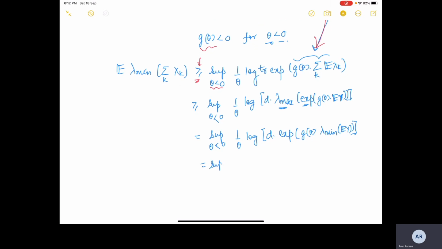So this is equal to the supremum over theta less than 0 of 1 by theta log of d plus g theta times mu min.